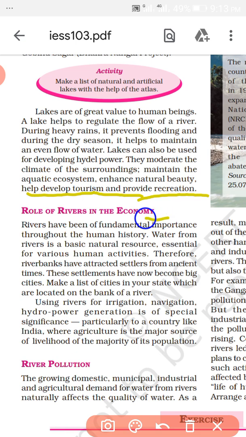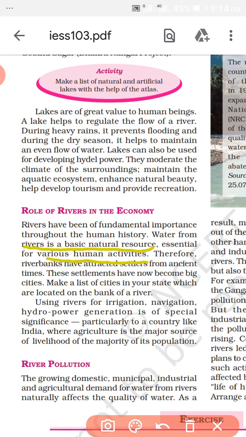Now the next one is about the role of rivers in the economy. What is the role of rivers in the economy? Rivers have been of fundamental importance throughout human history, because you have the idea that civilization first started near the river basins, and a river is a basic natural resource. Without rivers we can't imagine our life, and they are essential for various human activities.